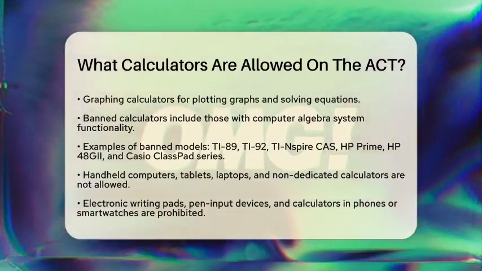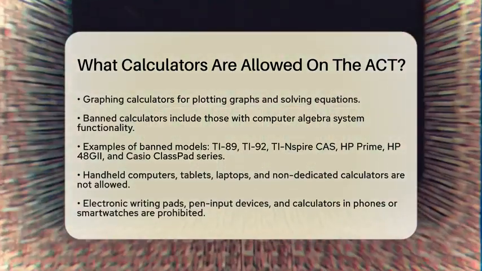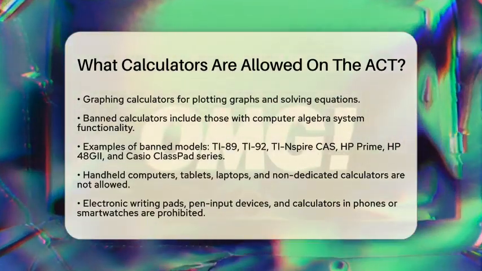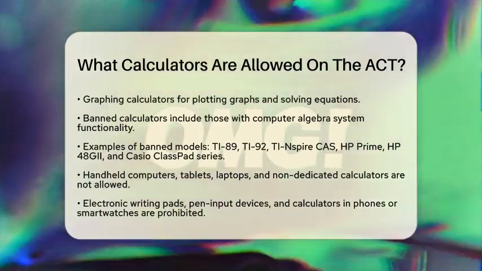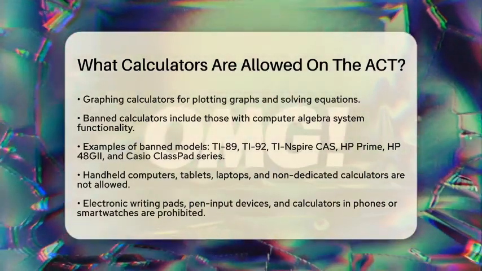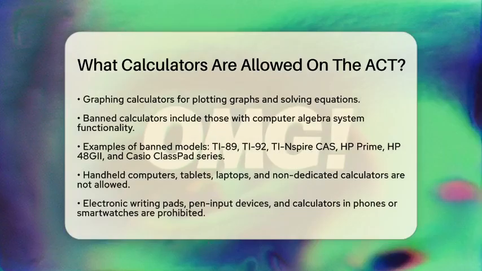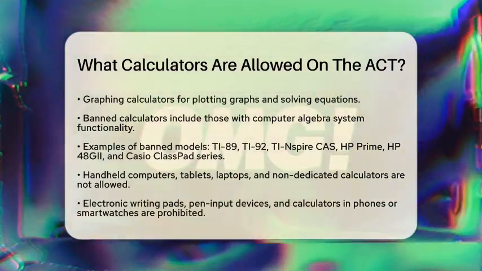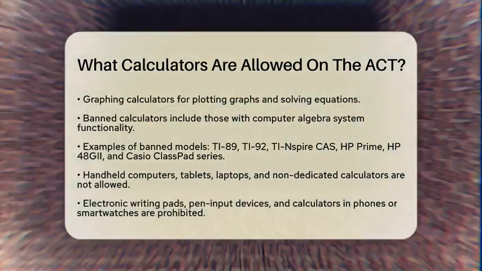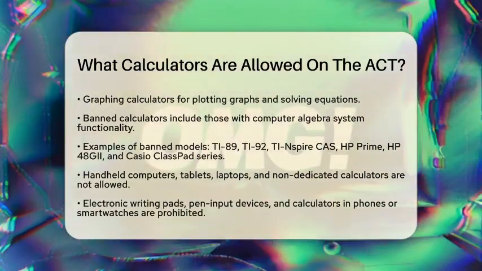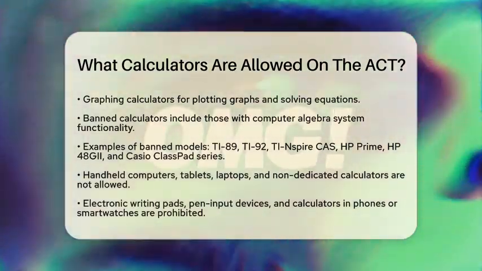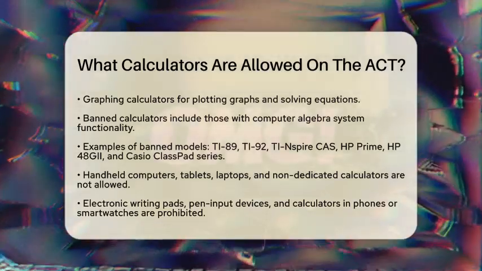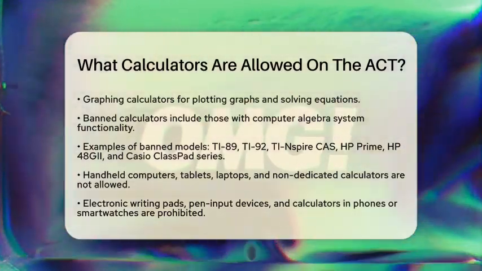However, there are some calculators that you cannot use. Calculators with computer algebra system functionality are banned because they can solve equations symbolically, which is not allowed on the test. Some examples of these banned models include the Texas Instruments TI-89, TI-92, TI-Nspire with computer algebra system, HP Prime, HP 40G, and the Casio ClassPad series.